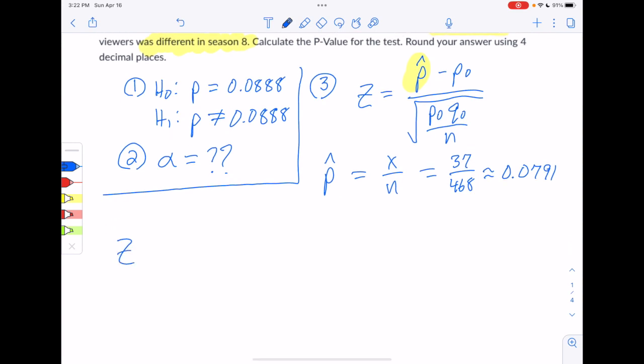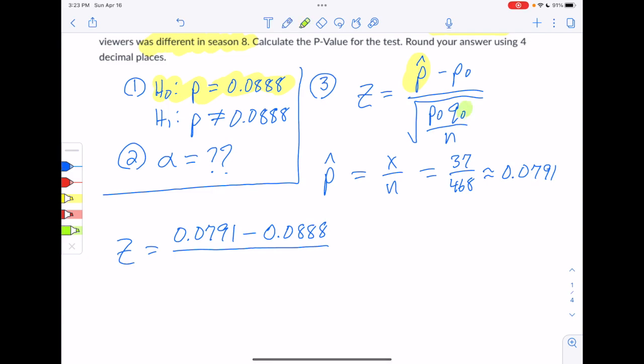So continuing on with step 3, our z-score would be p hat, which we just calculated, 0.0791, minus the claimed value of p, which comes from H0, so right there. So that's going to be minus 0.0888. Whoops. Let's start over on that guy. 0.0888.